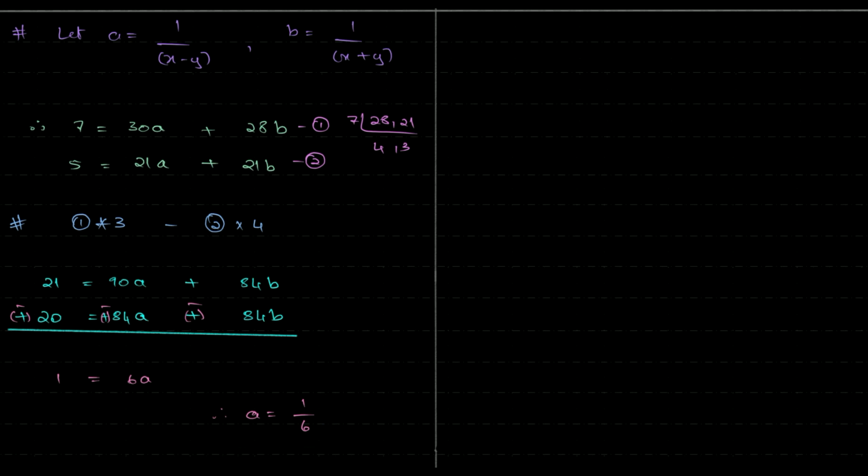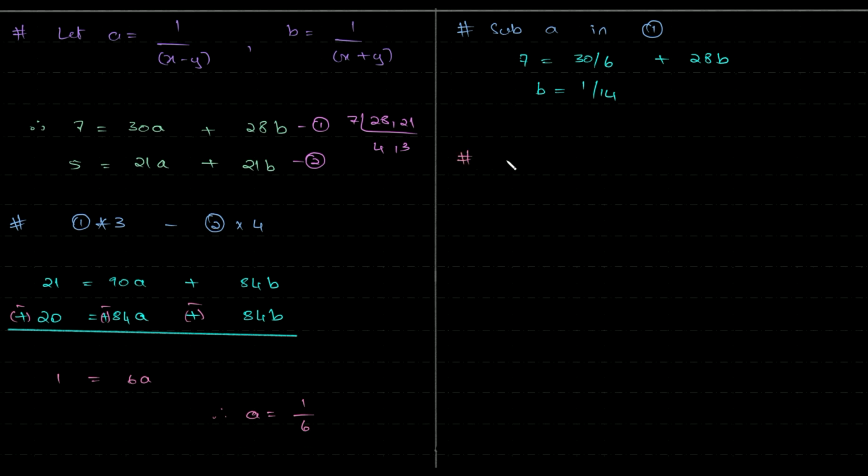Okay, so let's substitute this onto b. Sub a in equation 1, because it can cancel, is it not? So we have 7 is equal to 30 by 6 plus 28b. So this is 5 transpose 2, b is equal to 1 by 14. I don't have much space, so I'm doing this. Okay, is that correct? Yeah. So a and b we got.